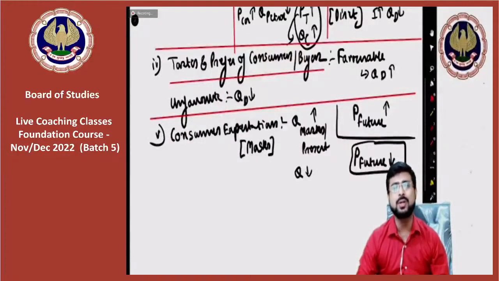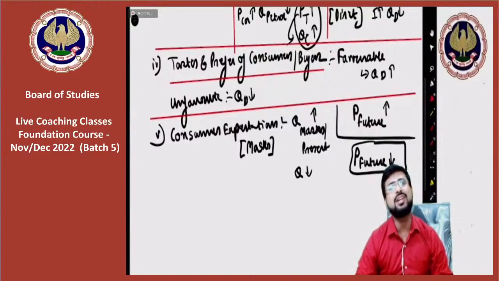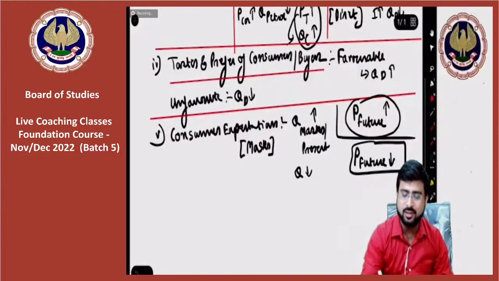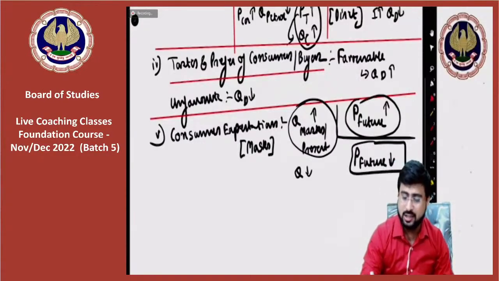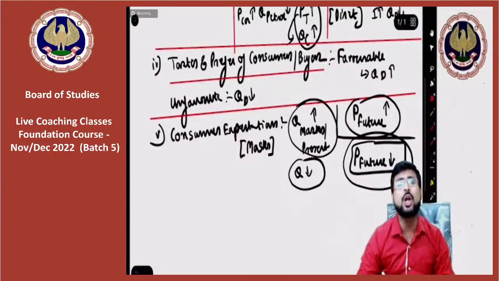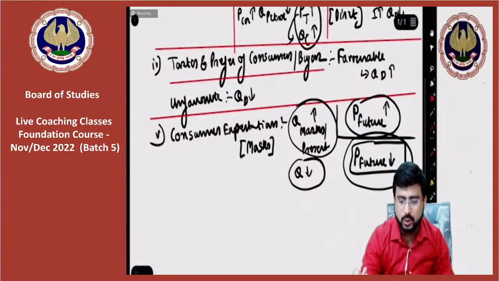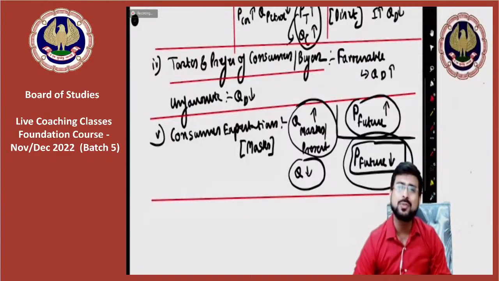Yes sir, you are absolutely correct. This is exactly what is indicated here, that just because you are expecting future rise in prices, your masks or any quantity demanded at the present will rise. Similarly, if you are expecting the prices in the future to fall, your quantity at the present is going to fall. Absolutely correct, correctly understood, friends. This is the fifth point.